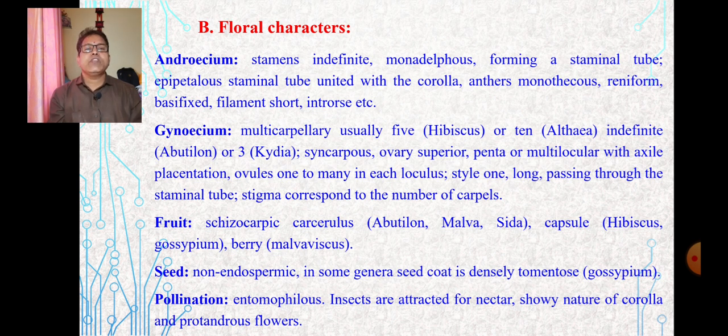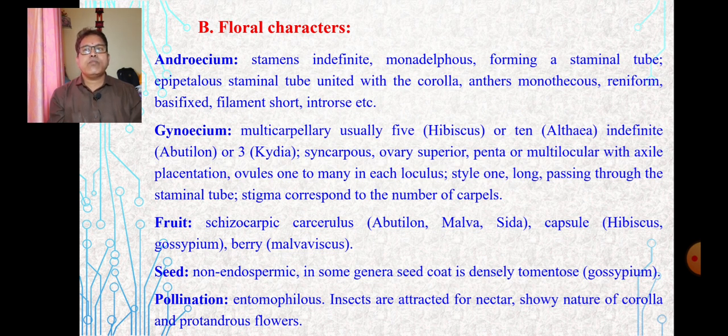Now gynoecium, the carpels are multicarpellary, usually 5 in case of Hibiscus, 10 in case of Althea, indefinite in case of Abutilon. Generally, they are syncarpous, ovary superior, pentacarpellary or multicarpellary, multilocular with axile placentation, ovules 1 to many in each locule. Style is 1, long, passing through the staminal tube. Stigma corresponds to the number of carpels.